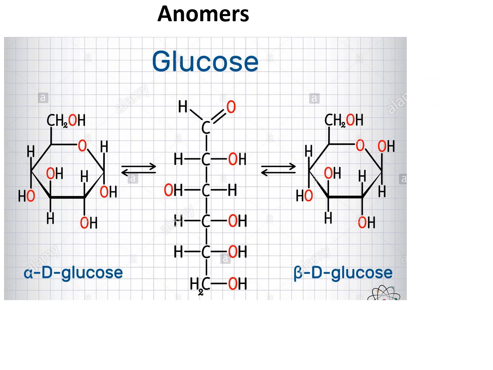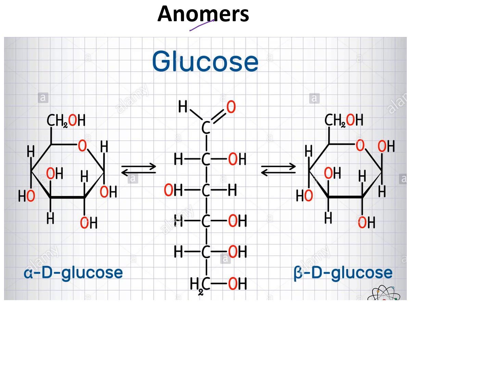Now, what are the different anomers? When glucose is dissolved in water, it can take either the alpha form or the beta form. What are these alpha and beta forms? These are called anomers. Now what are anomers?